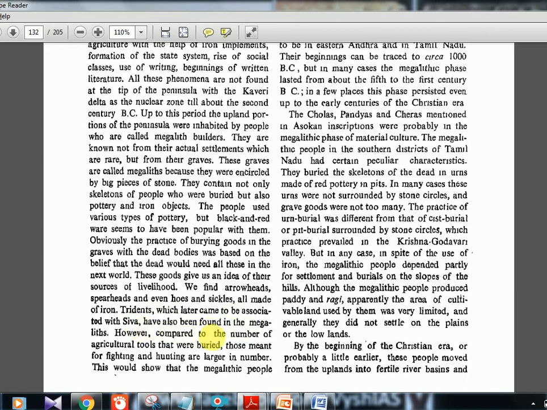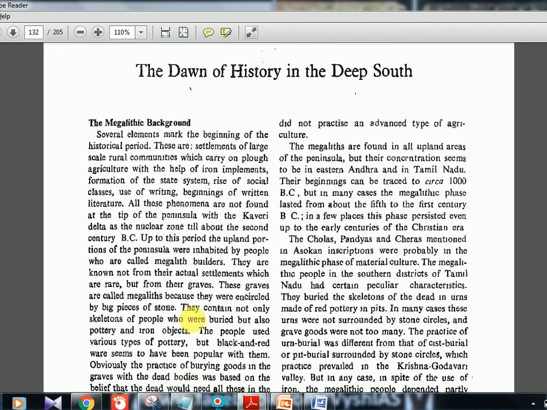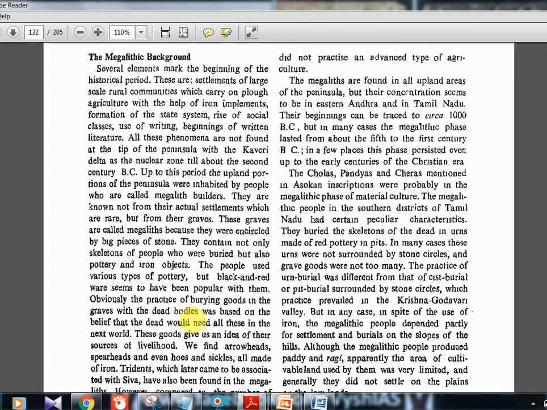However, compared to the number of agricultural tools that were buried, those meant for fighting and hunting are large in number. This would show that megalithic people did not practice an advanced type of agriculture. So more things were not agricultural tools, but warfare kind of tools. It's like they did not practice proper agriculture. The megaliths are found in all upland areas of the peninsula, but their concentration seems to be in eastern Andhra, that is near the coast, and in Tamil Nadu.